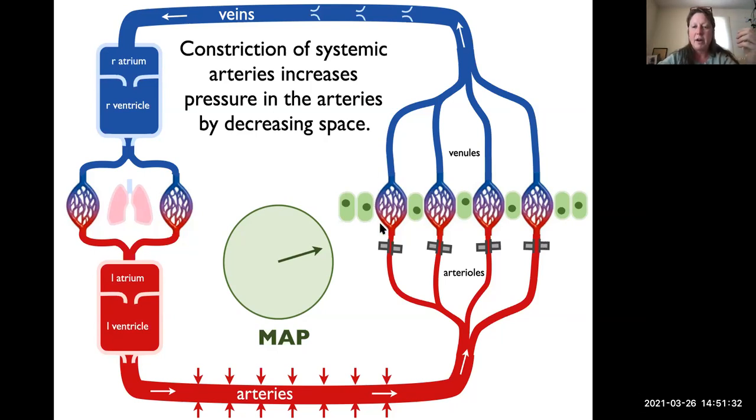Let's say this capillary bed represents your heart, and this capillary bed represents your skeletal muscles. This one represents your stomach, and this one represents your liver. If mean arterial pressure is too low because we've lost blood, the two places that your body will make sure have enough blood, the two organs that are the top priority, are your heart and your skeletal muscles.